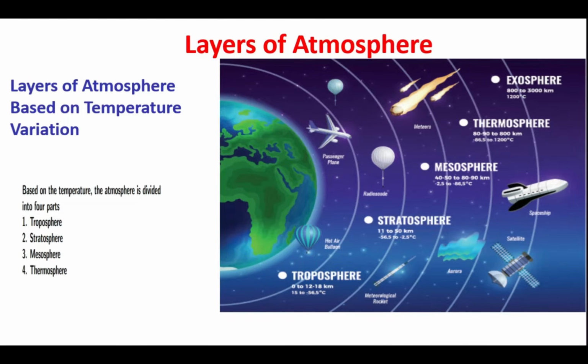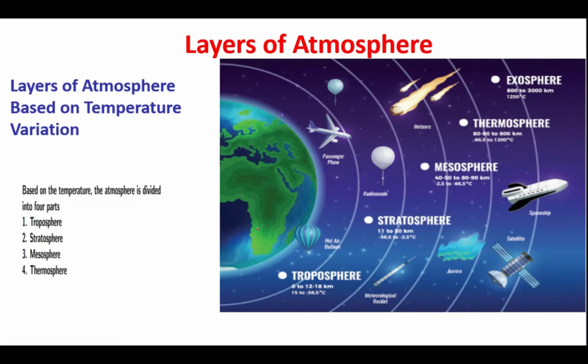In engineering assignments, in the disaster management playlist, we are going to study the layers of the atmosphere. We will also be dealing with the ozone layer. At first, we are going to deal with the layers of the atmosphere. Basically, there are 5 layers of the atmosphere: troposphere, stratosphere, mesosphere, thermosphere and exosphere. These layers of the atmosphere are based on the temperature variation.